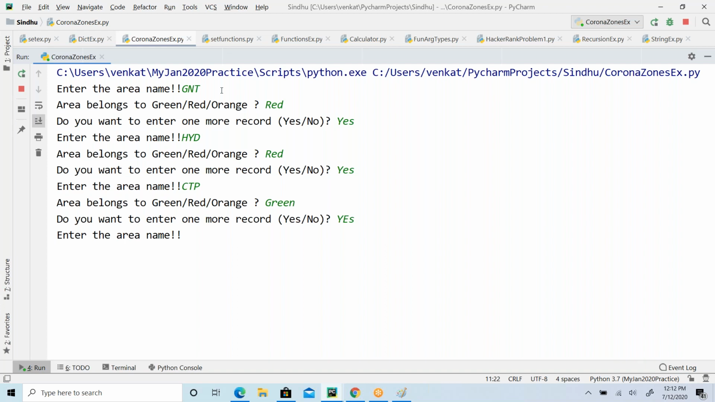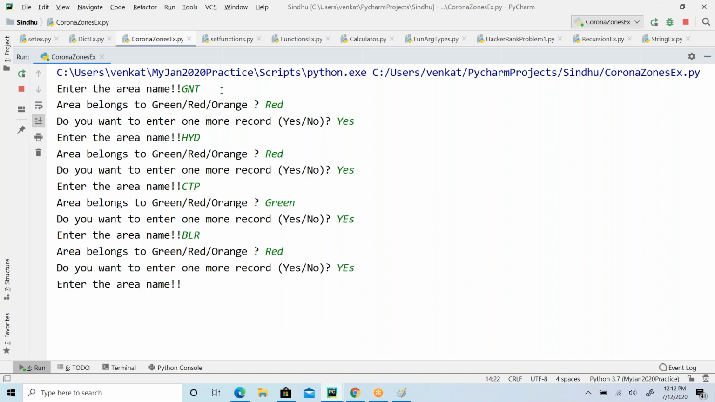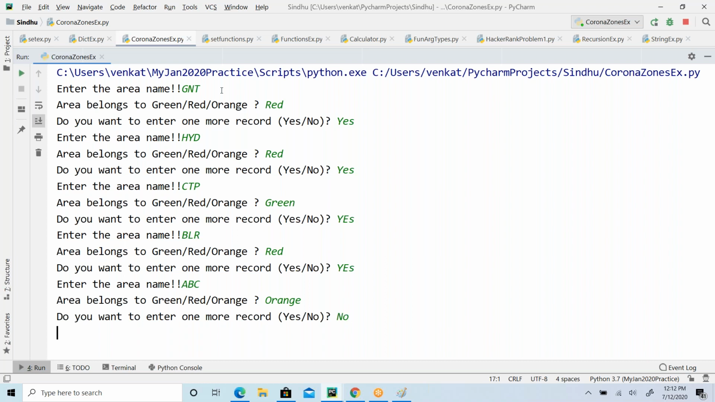An area name is, say, Bangalore. It belongs to, yes, of course, red zone. Okay, so one more record. Yes. Area name, maybe any name, a random name. I'm giving some random name. This belongs to orange zone. Okay, now I wanted to quit.